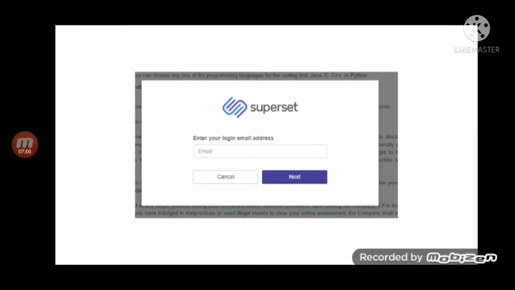That will ask you for a registration mail ID. Please mention an official mail ID which you use. We strongly suggest you remember the password of this mail ID, because you will be opening this mail for all the details about the Wipro registration process and so on. People have a habit of using their mail ID on mobile and they forget the password.